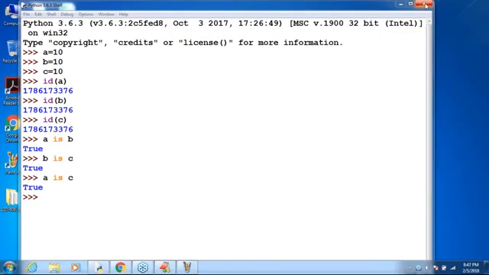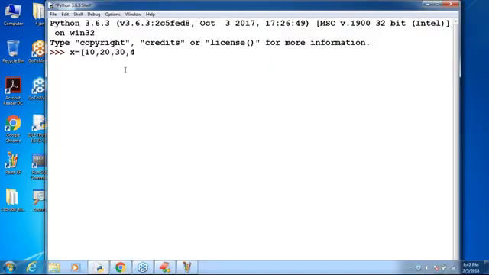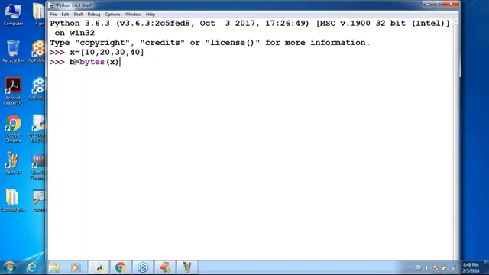A group of values: X is equal to 10, 20, 30, 40. Listen very carefully, sir. Now this X is a group of values, but it is not bytes type. Remember that. How can I get the bytes type? B is equal to bytes of X. Now this B itself is the bytes data type.